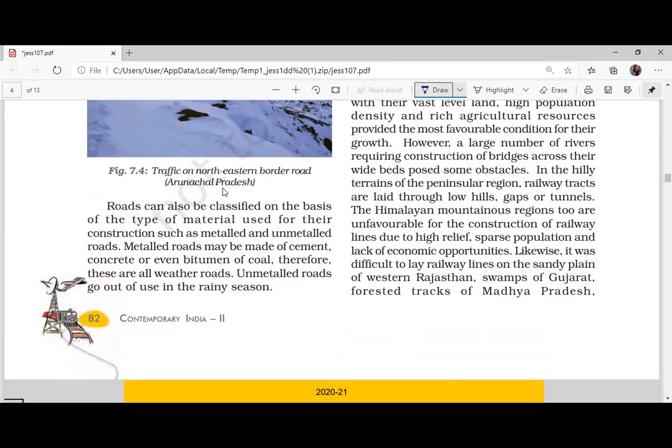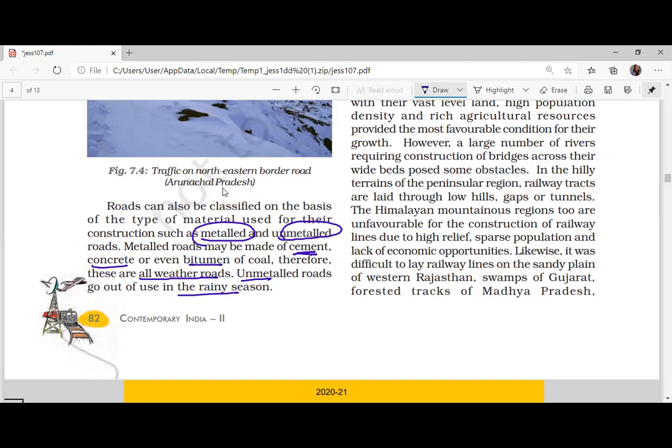Now roads can be classified as metallic road, then you got unmetallic road. Metallic road or metal road is made up of cement, concrete, bitumen, which you might know as tar. So they are known as all-weather roads. Non-metal roads are not permanent. They cannot be used in the rainy season; the road gets washed away, all this.